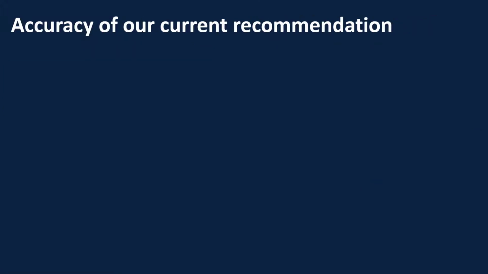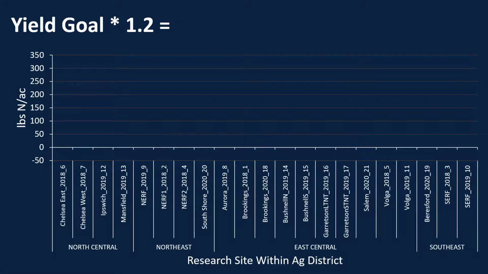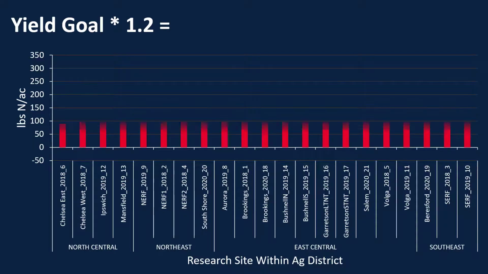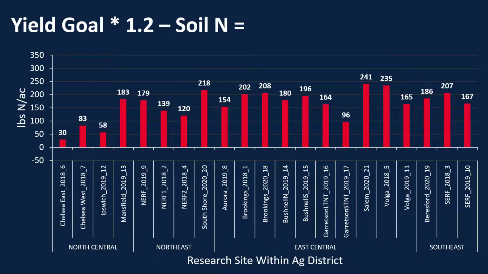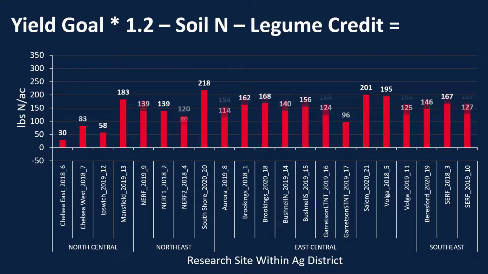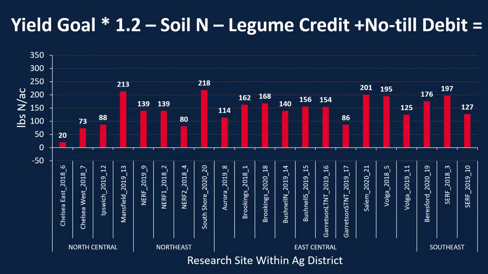How accurate is that? We're going to take these 21 sites and do each of these steps. We're going to take our yield goal and multiply it by 1.2. This is our total soil test nitrogen we need. And then we're going to subtract our soil test nitrogen from that value. Then we're going to subtract our legume credit for those sites that needed it. And then we're going to add that no-till debit to those sites that were in no-till. So this right here would be our recommendation for each of these 21 sites.